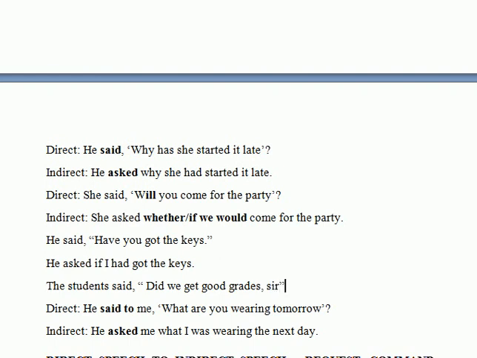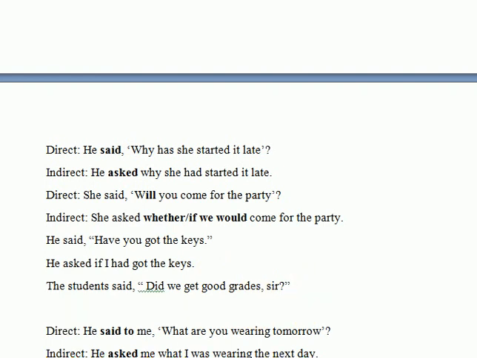Sorry. Did we get good grades, sir? Question mark. Yes. So if we get such kind of sentence, what will we do? Firstly, we have a look and we see that since this is interrogative formation, our auxiliary comes first. Therefore, this is the interrogative sentence. The student said, we would simply write the students asked. Asked is a very safe term if we are not very sure about the sense of the reported speech.